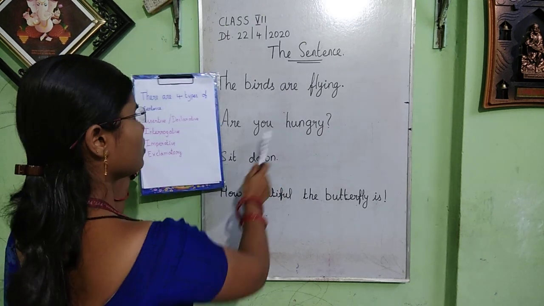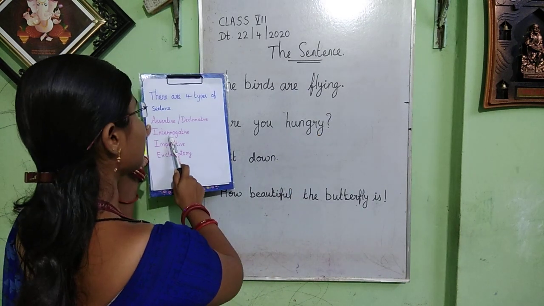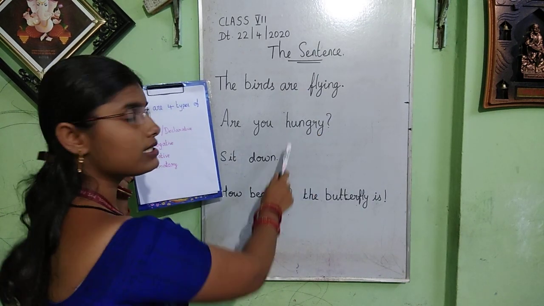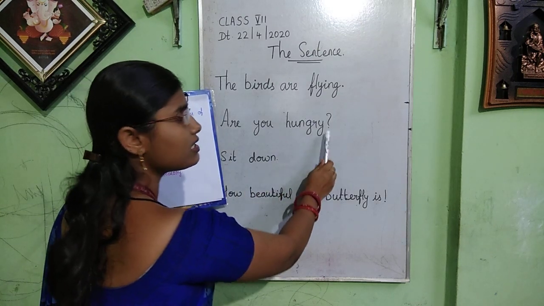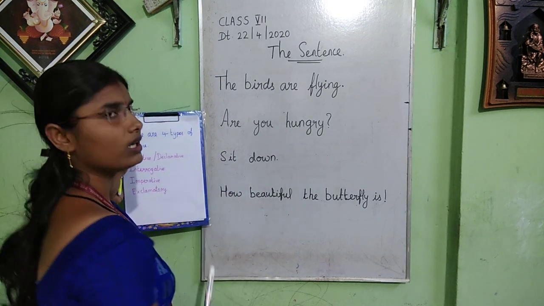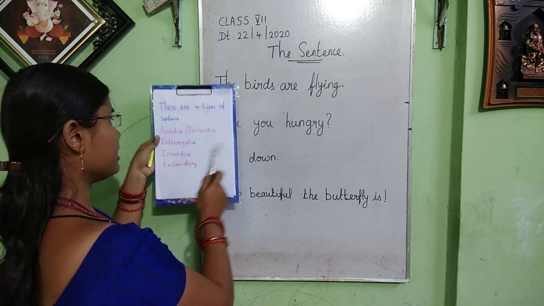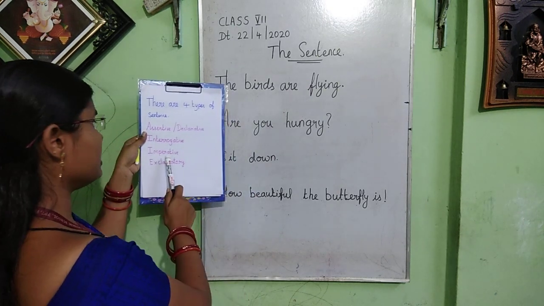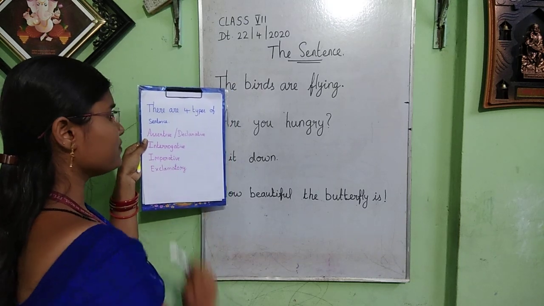Okay, dear students. As per this, we can find out by the symbol. This is an interrogative sentence. We can identify it by seeing this question mark. Okay, next one is sit down. It is a command. So it is an imperative sentence.